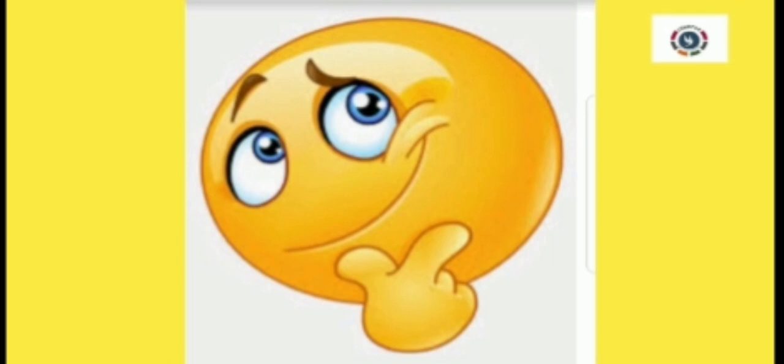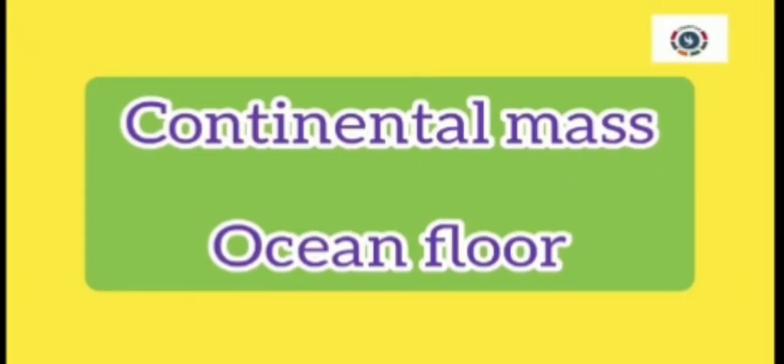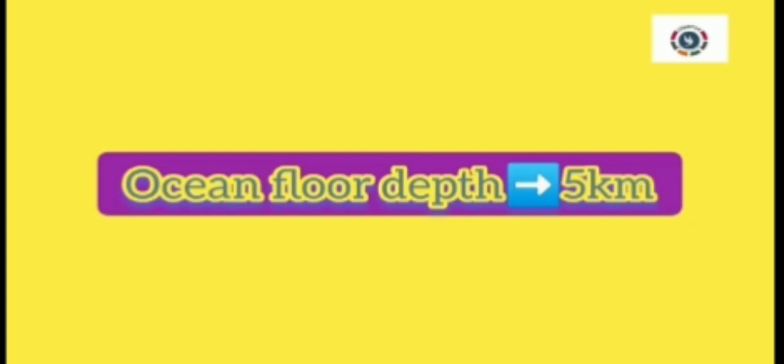The next question arises: what are the three layers made up of? We will see about each layer of the Earth one by one. The uppermost layer, the crust, is the surface of the Earth. It is the thinnest of all the layers. This crust can be divided into continental mass and the ocean floor. The depth of the continental mass is 35 km and the ocean floor is 5 km.